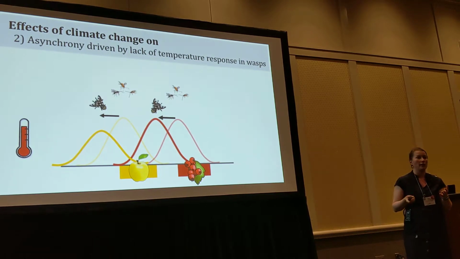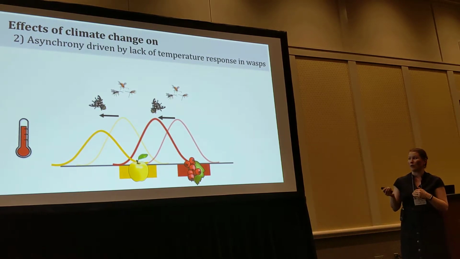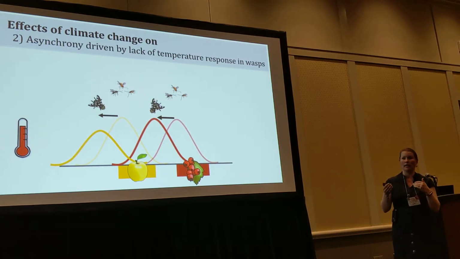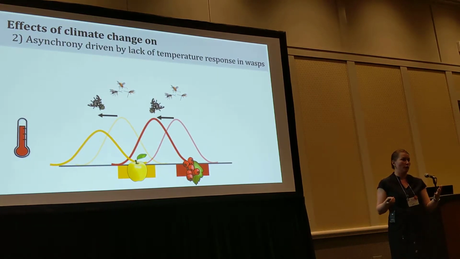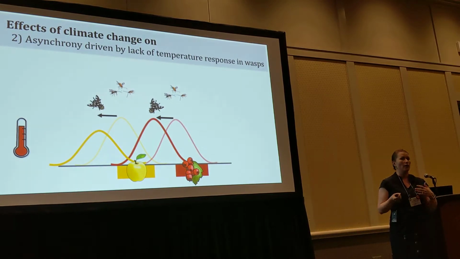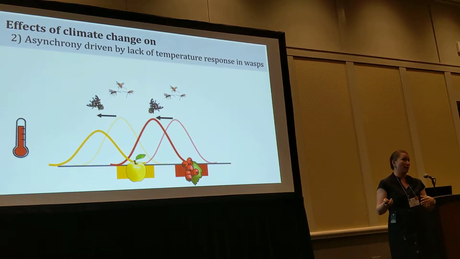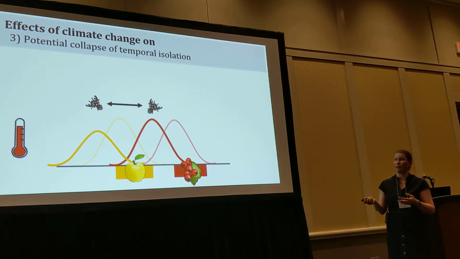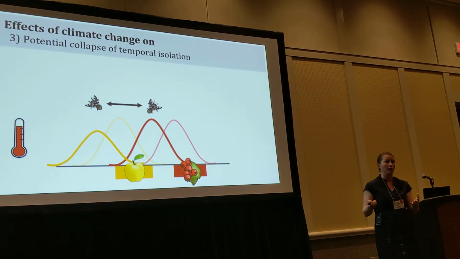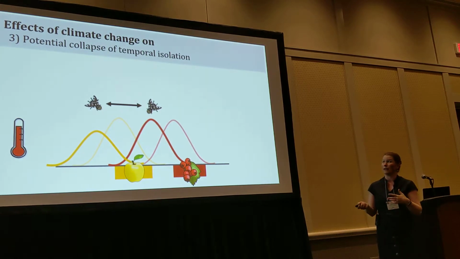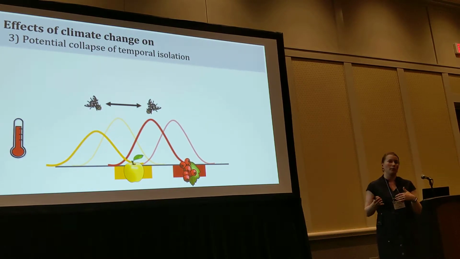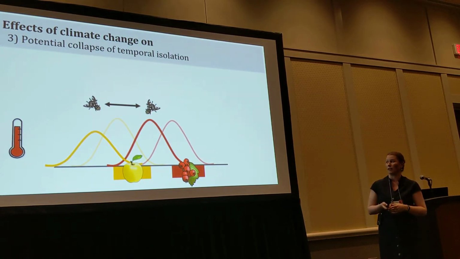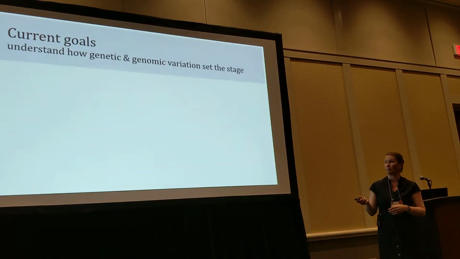We also found that there's an asynchrony between wasps and flies, given that wasps aren't paying attention to temperature. They're likely using cues from other sources like photoperiod or even the circulating hormones in the flies themselves to set their biological clocks. And then lastly, we find evidence that temporal isolation would be decreased, allowing a potential disruption of the current migration selection balance with the possibility of collapse of isolation over time.